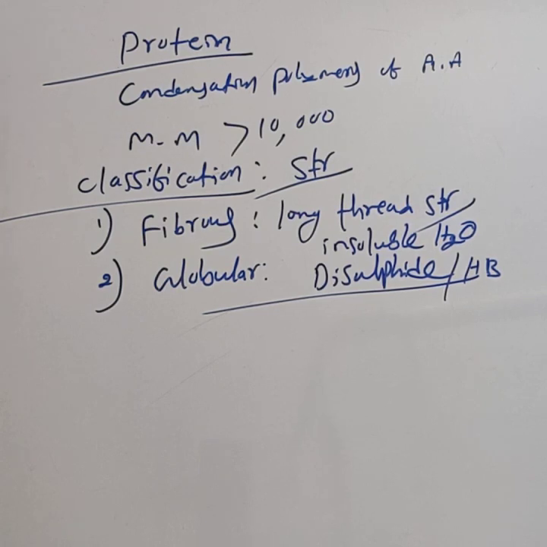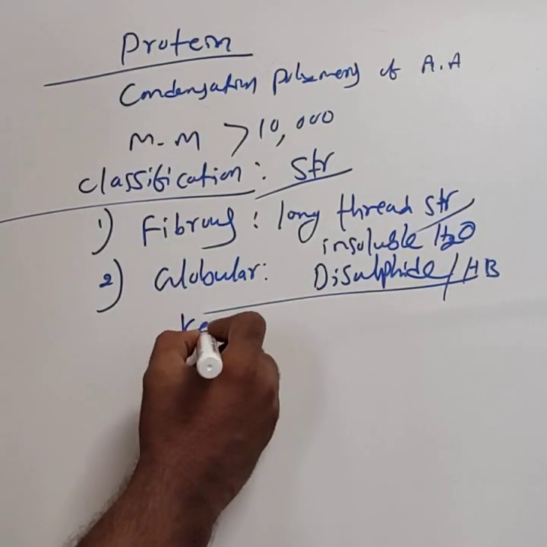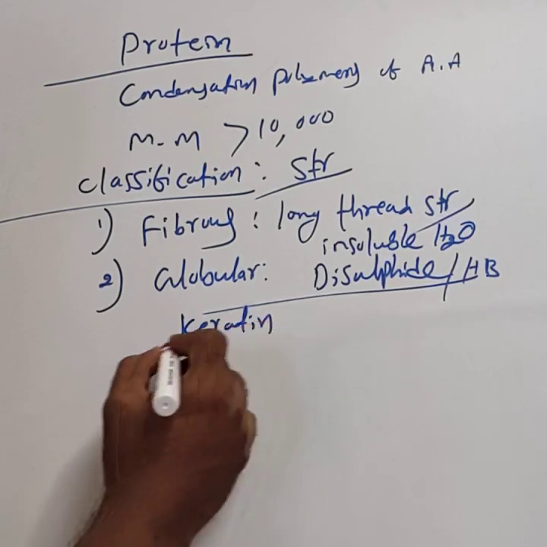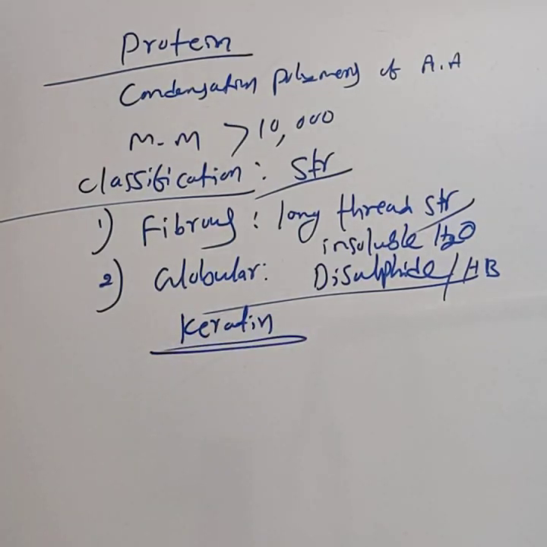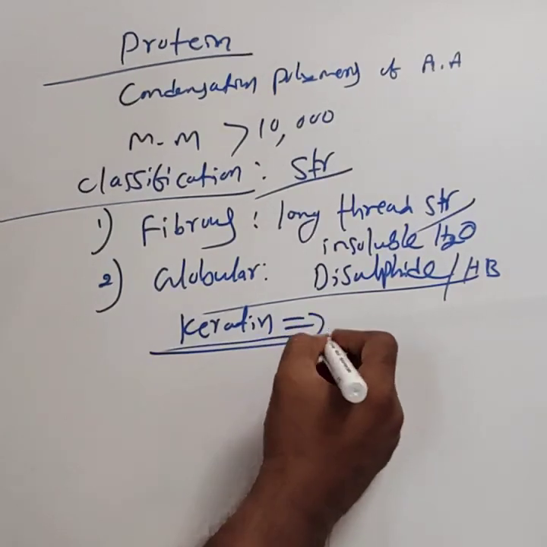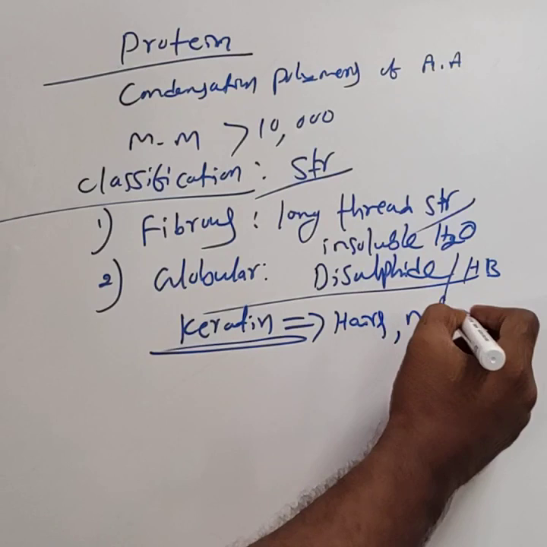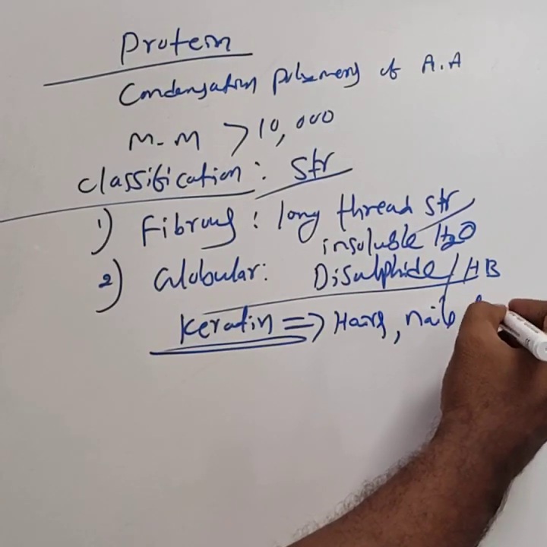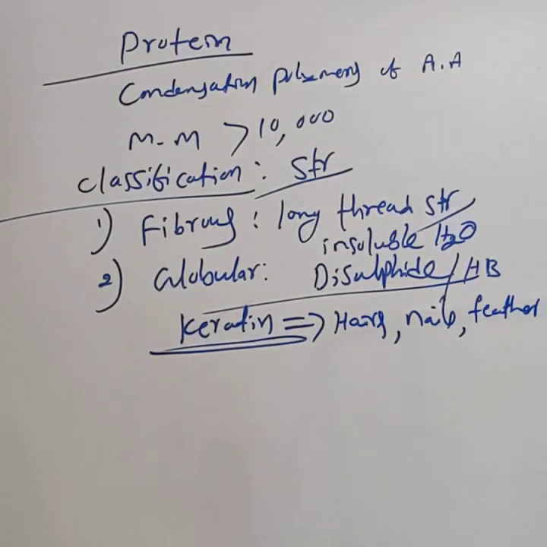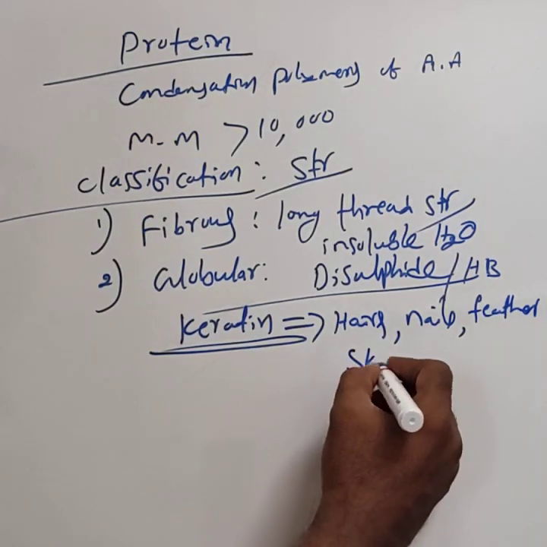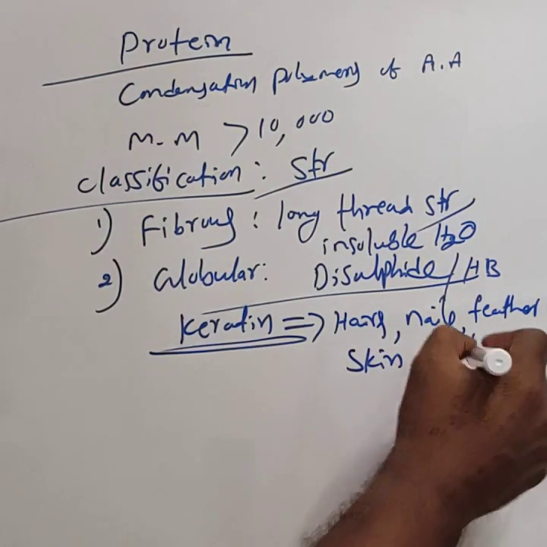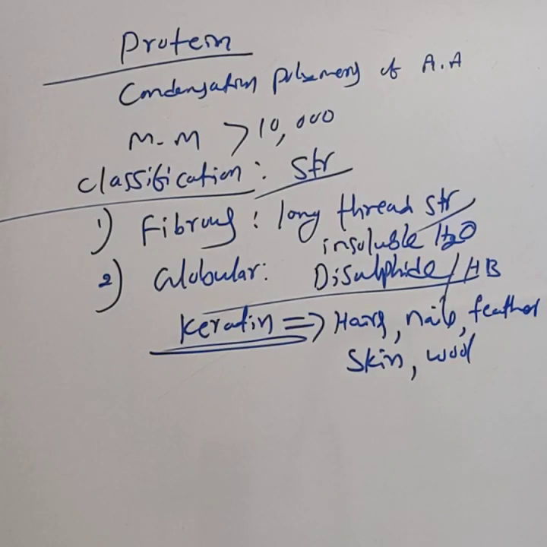Examples for fibrous proteins are keratin, the most important one. Keratin is mainly present in hair, nails, feathers, skin, wool and so on.